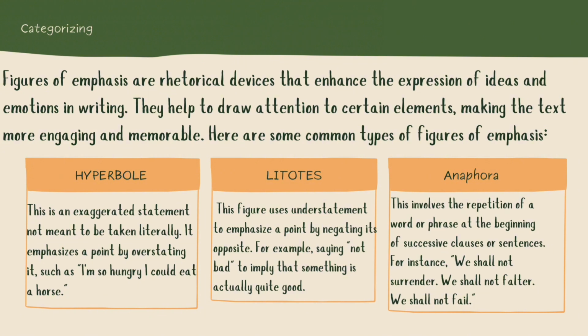Litotes. This figure uses understatement to emphasize a point by negating its opposite. For example, saying "not bad" to imply that something is actually quite good. Anaphora. This involves the repetition of a word or phrase at the beginning of successive clauses or sentences. For instance, "We shall not surrender. We shall not falter. We shall not fail."